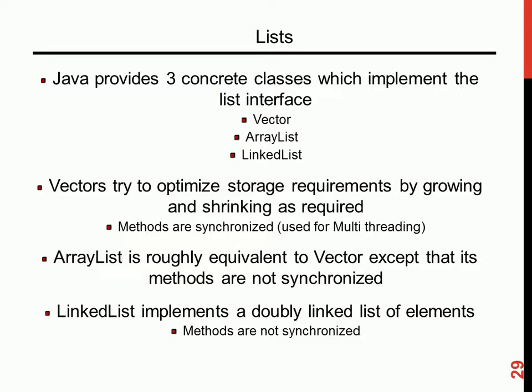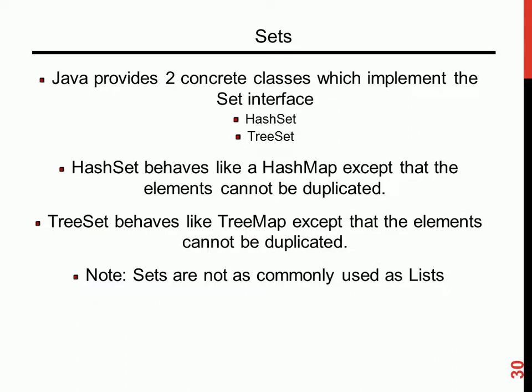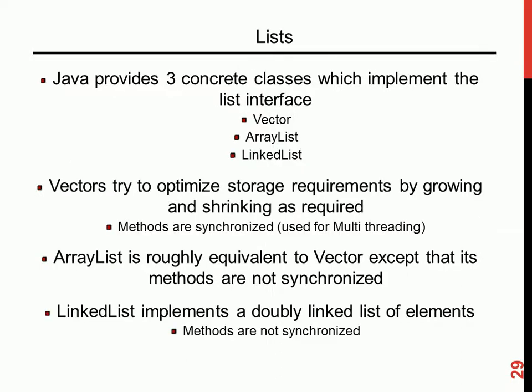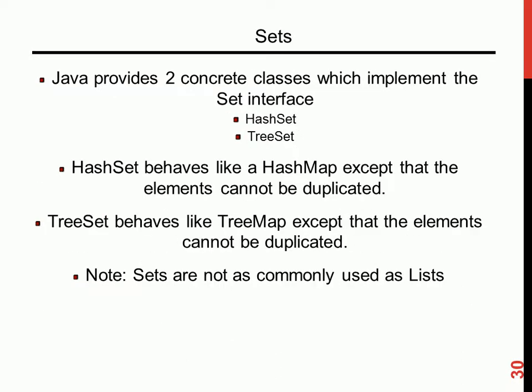So I'll come back to this three. Let's proceed. Now when it comes to the set, so this is the list. For the set, hash set behaves like the hash map, except that elements cannot be duplicated. Set contains what? Unique elements. That's why you don't care about the order. The order only becomes important when it becomes what? A sorted set. Tree set behaves like the tree map, except that the element cannot be what? Duplicate. Anything set.